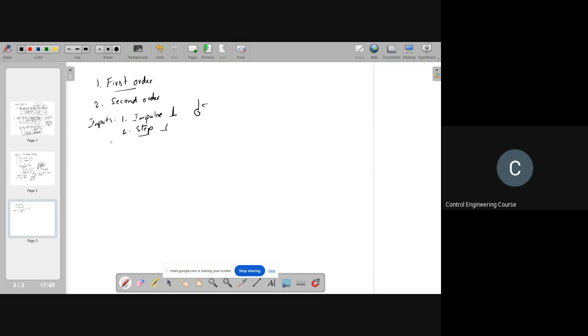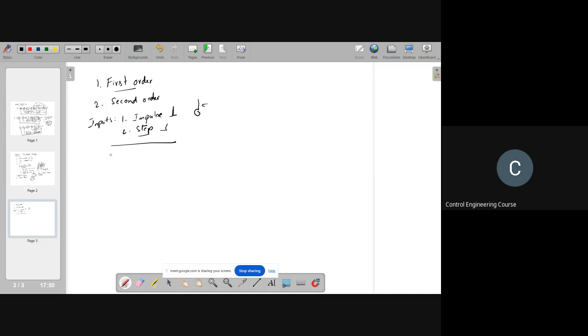In week 4 we focus only on first order and second order systems for step and impulse responses, which consist of both transient and steady state. You analyze how the transients go for a given input, and also learn about the response characteristics and steady state error. Okay, this is about this week.